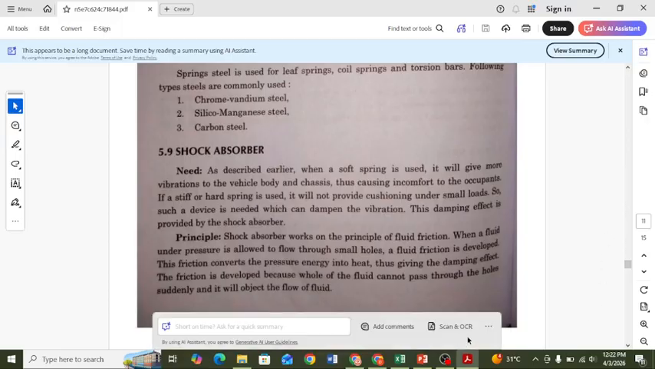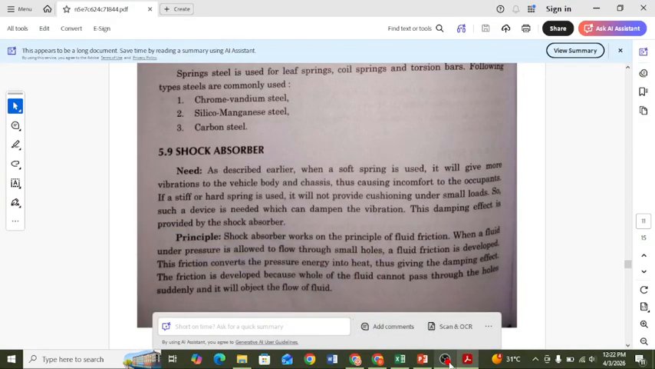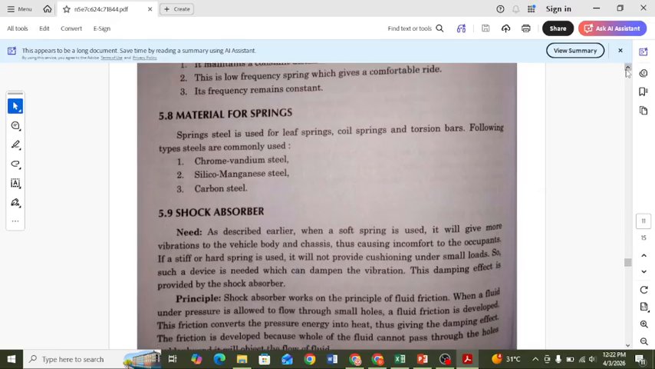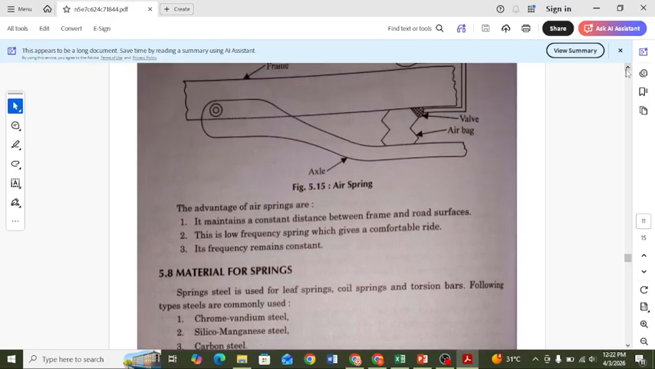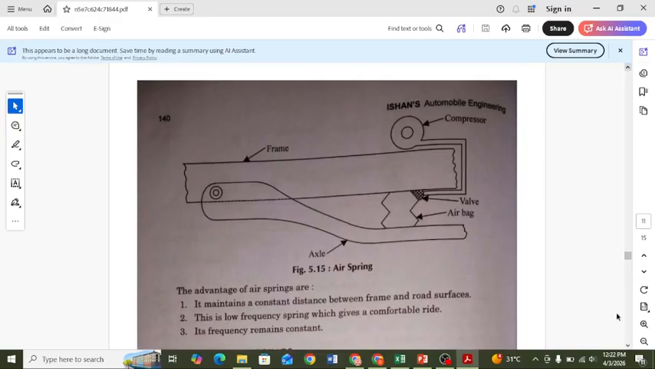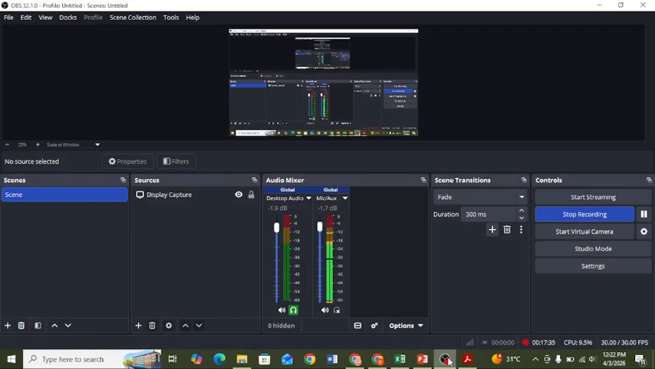So that's about the basic information and functions, then the different types of suspension systems: leaf spring, air spring, torsion bar. So these are the basic information and details about the first chapter on the suspension system.